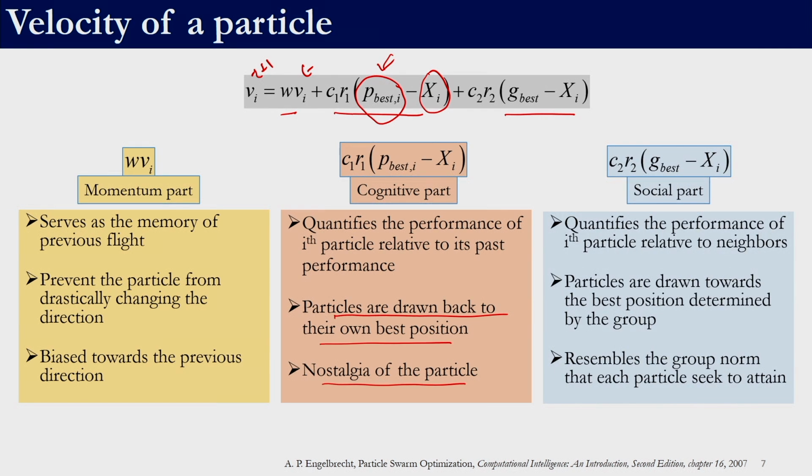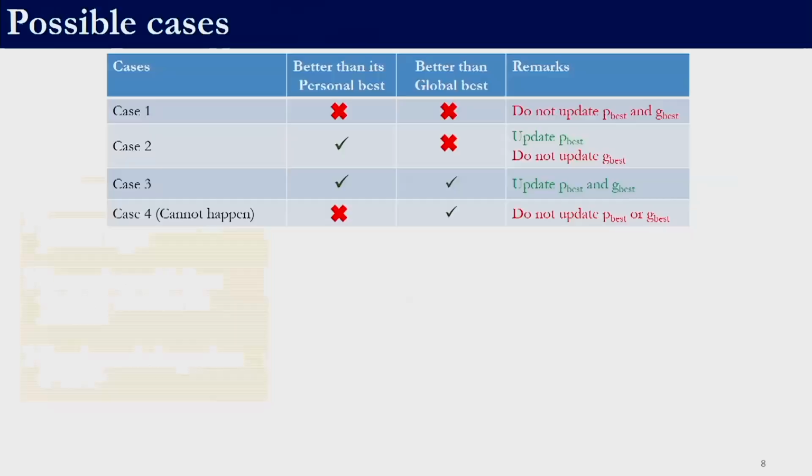The third term is known as the social part, right. Social part, because this G best is coming from the global, right. It quantifies the performance of the ith particle relative to its neighbors. Here we are considering the entire population to be neighbors, that is why we are updating G best with the help of all the P best. Using this social part, the particles are drawn towards the best position determined by the group, and this resembles the group norm that each particle seeks to attain.